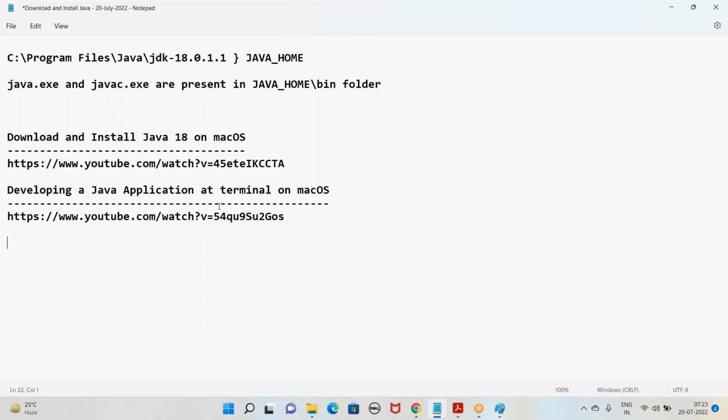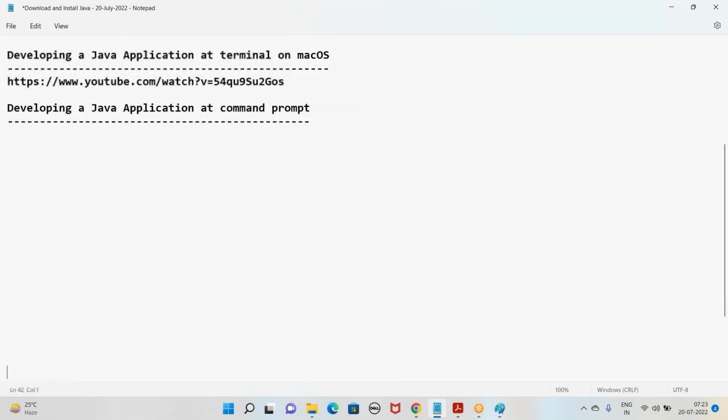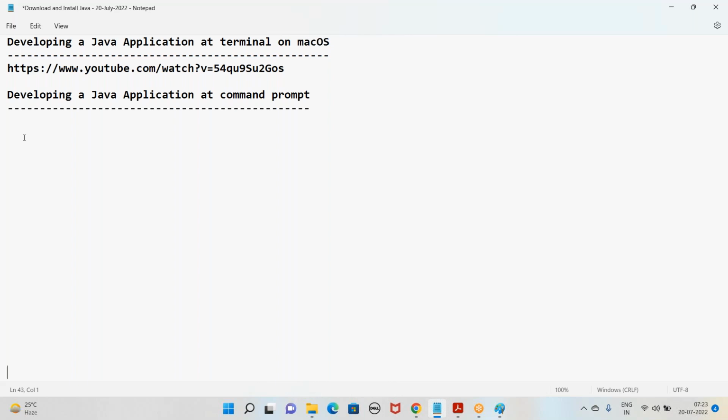So today let us see how to develop a Java application at a command prompt. Either it may be Mac terminal, command prompt, or Linux terminal, the steps will remain the same. The commands are the same anywhere. So let me show the steps first. Then after that, I'll document this.